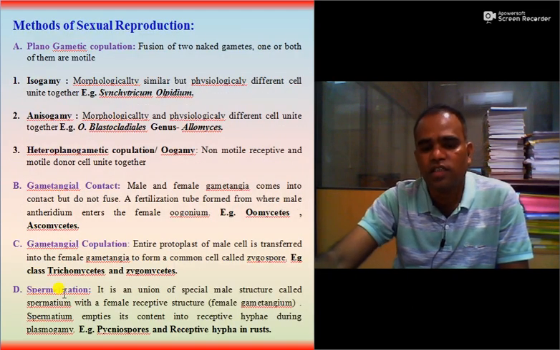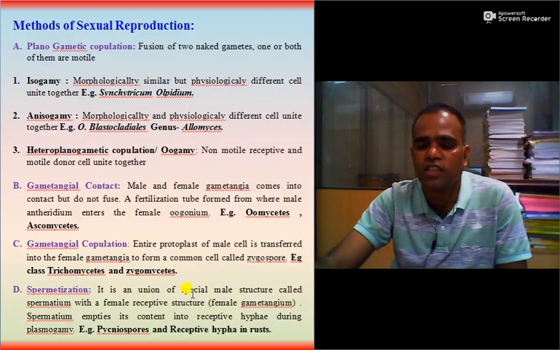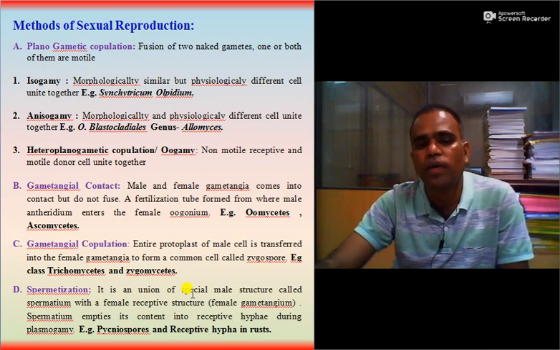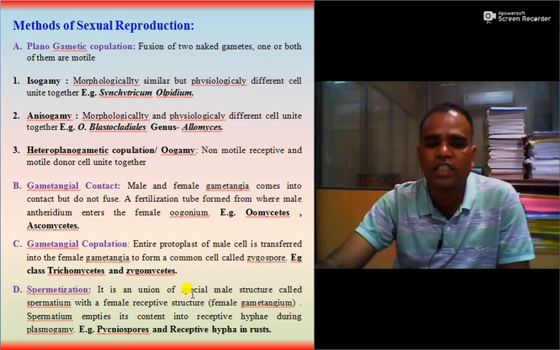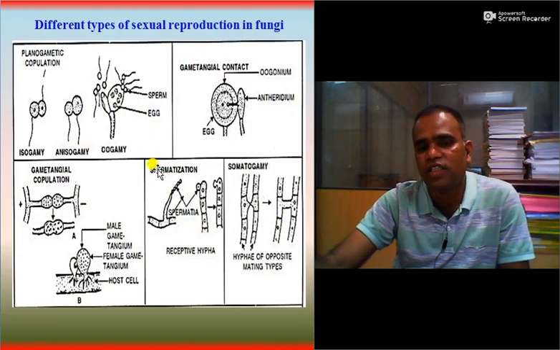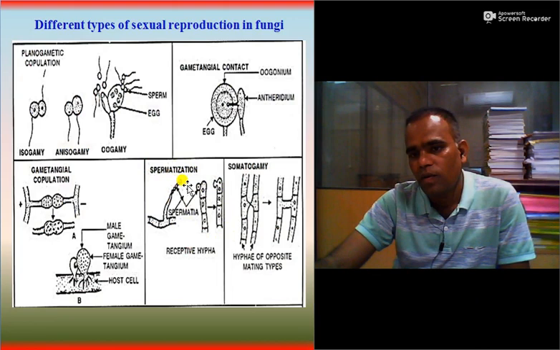Then spermatization. It is the union of a special male structure called spermatia with a female receptive hypha, the female gametangia. Spermatia empties its content into the receptive hypha during plasmogamy. Example pycnospores and receptive hypha in rust. So here you can see spermatization. Here it is spermatia and here it is the receptive hypha. So it receives the sperm cell or antheridium cell or male cell.